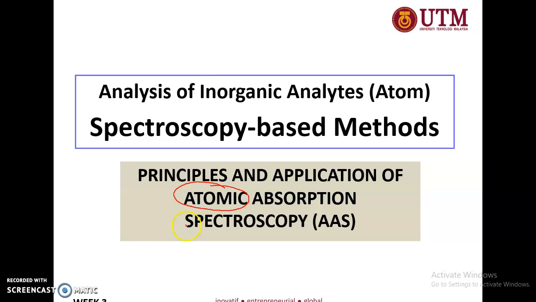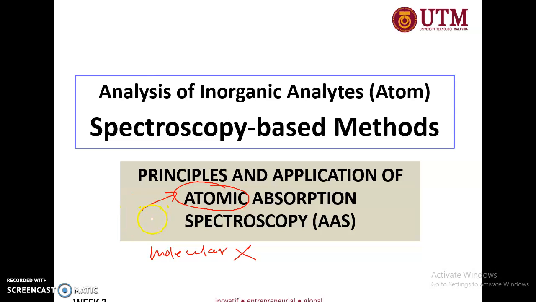Okay, no more molecular chemical species. Whatever is subjected to AAS analysis, every chemical compound will be atomized into elements. Okay, single element.